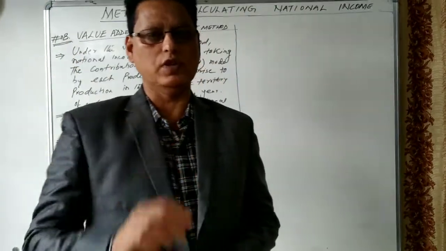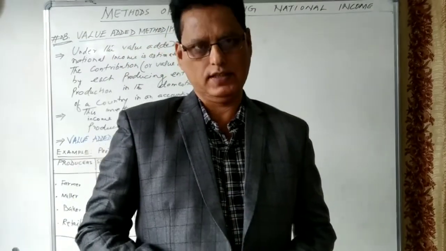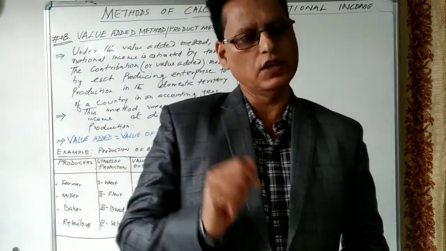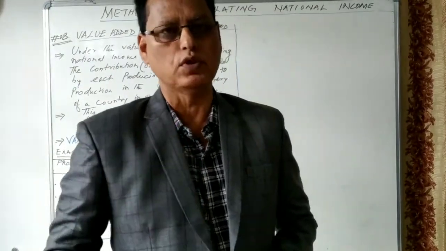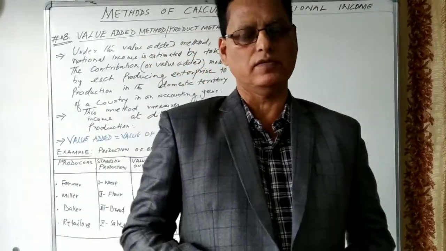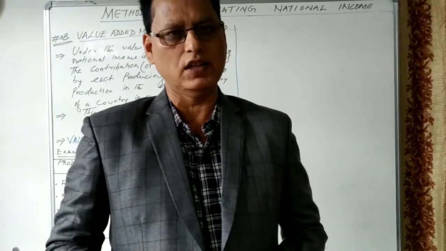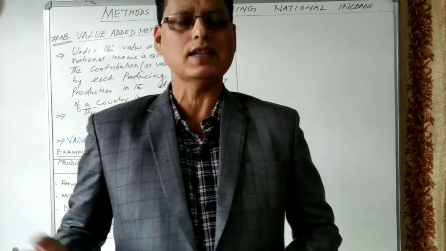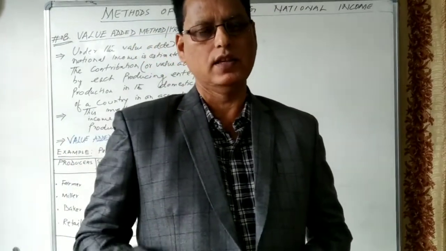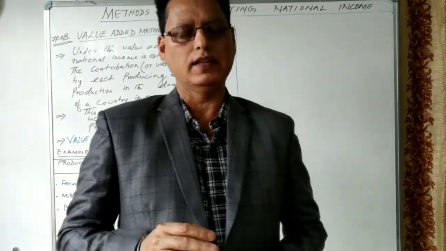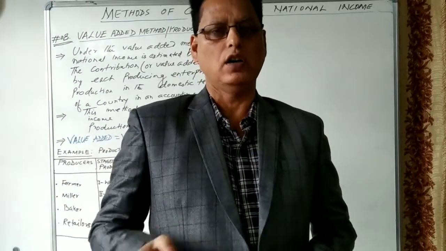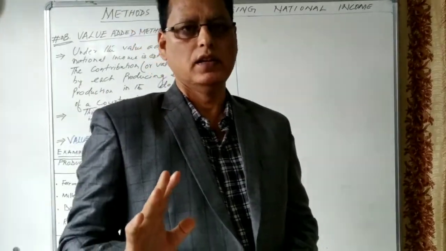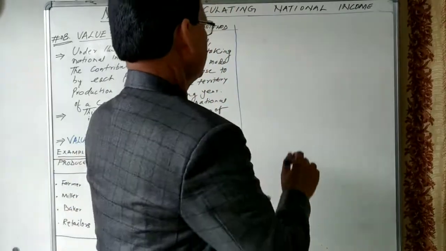Today we are going to start a new topic, and that is called methods of calculating national income. Before starting the methods of the calculation of the national income, let us see the circular flow. In the previous classes, we have already discussed the meaning, types, and explanation of the circular flow. Circular flow, we have seen, represents three flows. Let us see this circular flow.